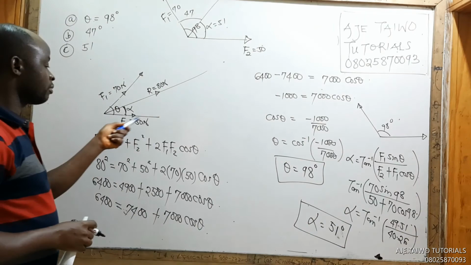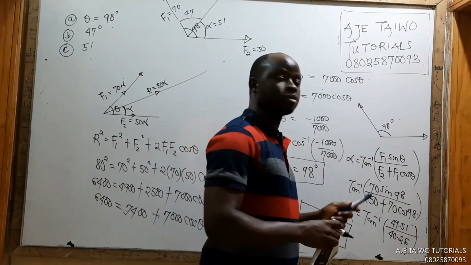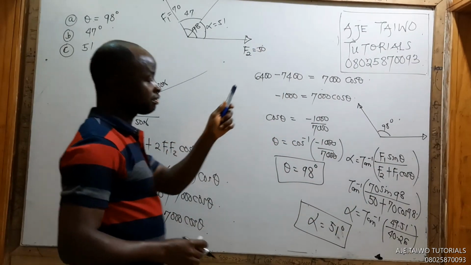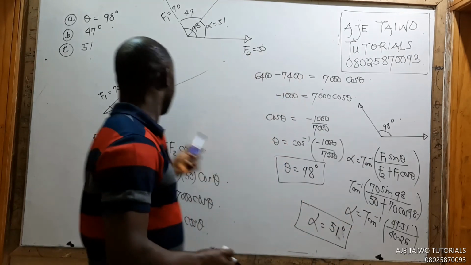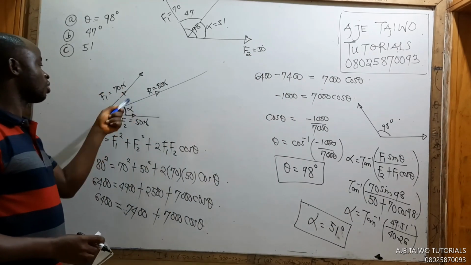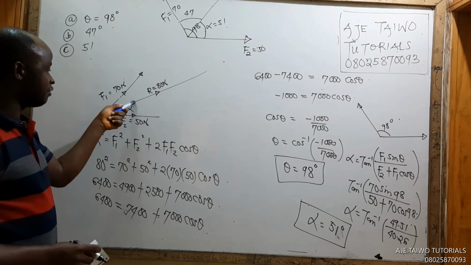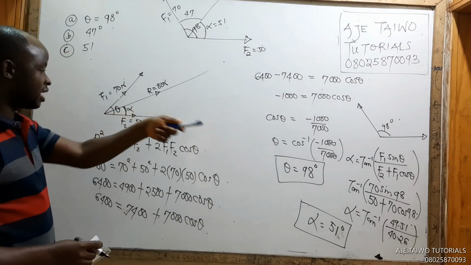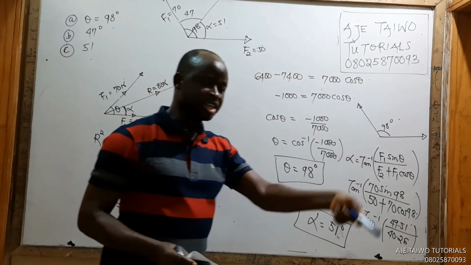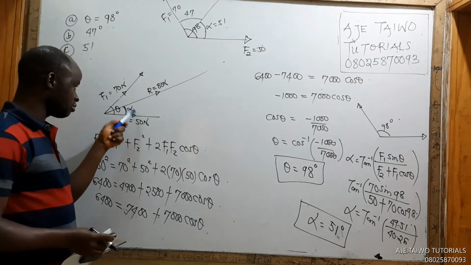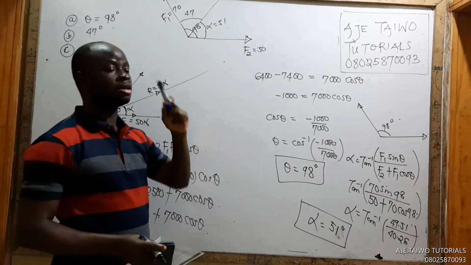It was my proof that gave me this formula. And in my proof, the angle the resultant made was made with F2, with this place. So any angle I get with this formula is the angle made with F2. This is my F2 here.